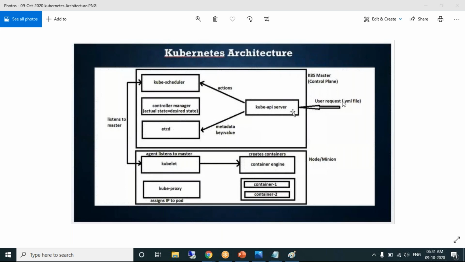Is it a file status or which status is it? It's a container state. It's the cluster status, the combination of master and node. So it maintains the complete status and makes sure that every component is perfectly running. It checks and monitors it. That's called the controller manager.